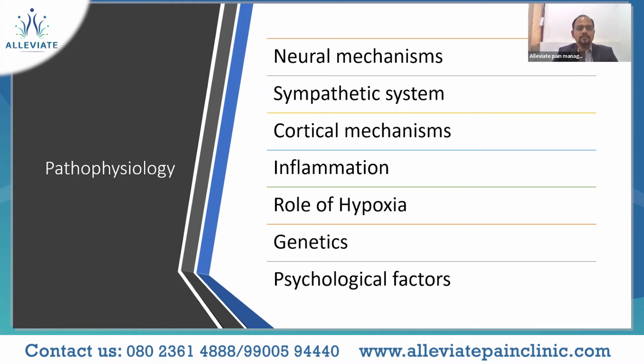For such a varied pathology, the mechanisms must also be varied and multiple in nature. They can be summed up as neural mechanisms, involvement of the sympathetic system, cortical mechanisms, the role of inflammation, the role of hypoxia, genetic predilection, and then, of course, the psychological factors.